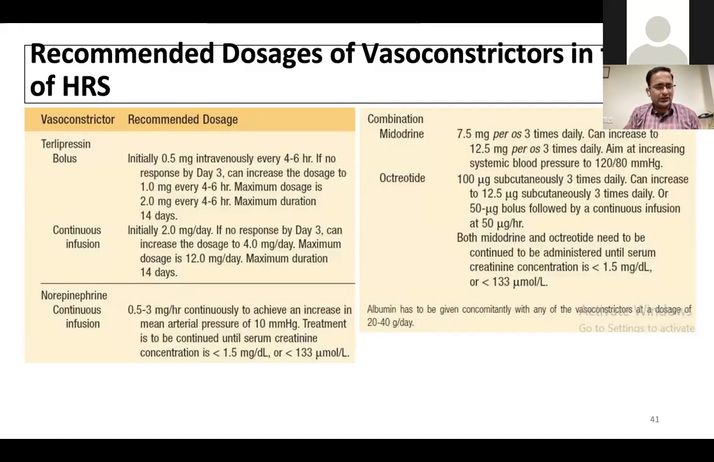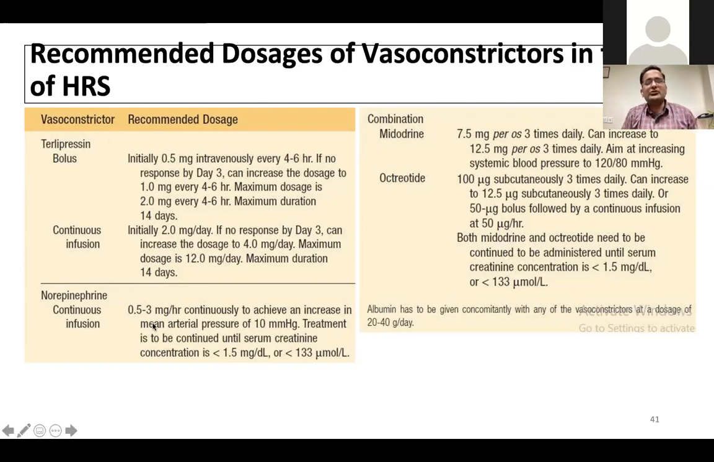I think we can skip this slide. We know terlipressin we can use either in the continuous infusion form or the bolus form. Maximum dose is 12 mg per day. 2 mg fourth hourly can be used. And usually what we use is 1 mg or 2 mg as a 24-hour continuous infusion. Somehow we feel safe with using 2 milligram over 24 hours, but we can go up much higher.